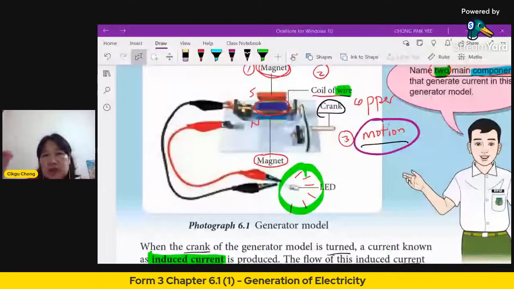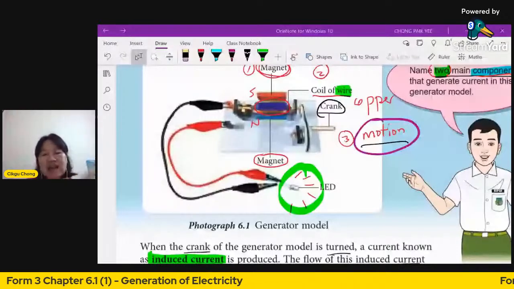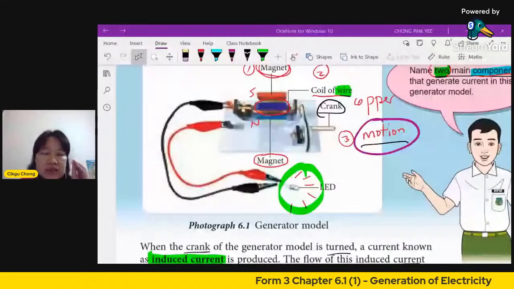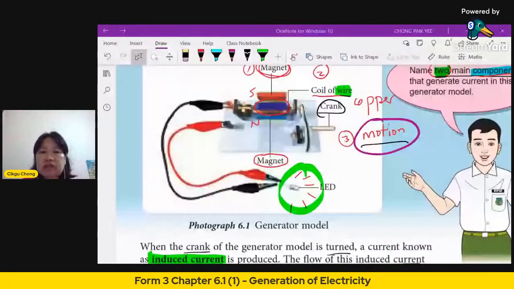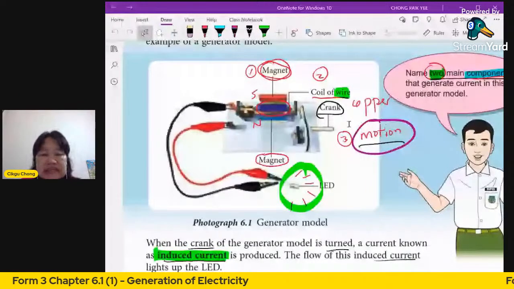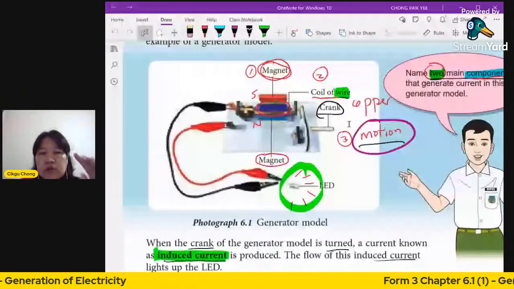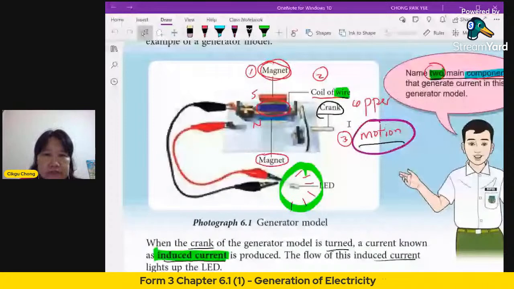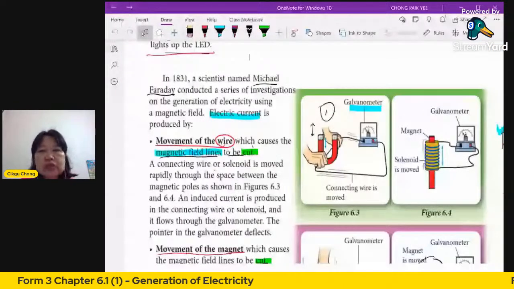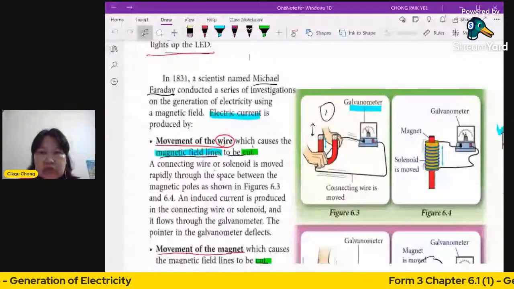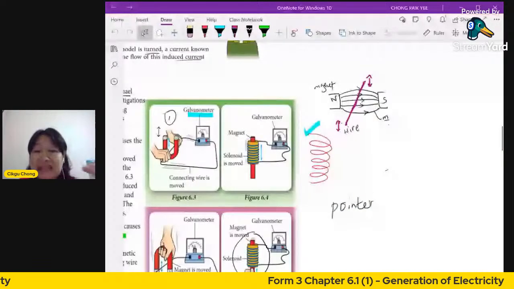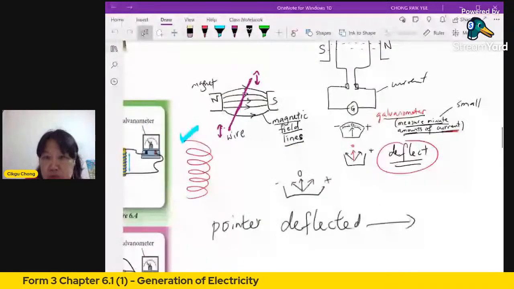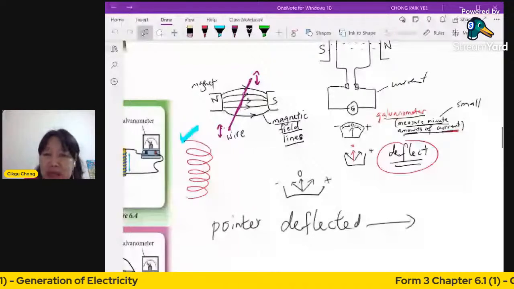When you use one wire and just move it up and down, you hardly can see anything. Especially if you use an LED, it's not going to light up, because the electricity produced is very little. It's not strong enough to light up your LED. But even if the electricity is not strong enough, you can still show there's electricity. What you need is a device called a galvanometer. A galvanometer can be used to detect or sense if there's very little electricity, small amounts of current. You can use a galvanometer.